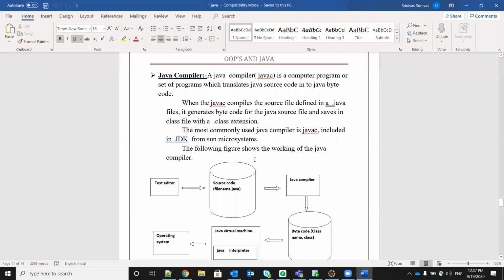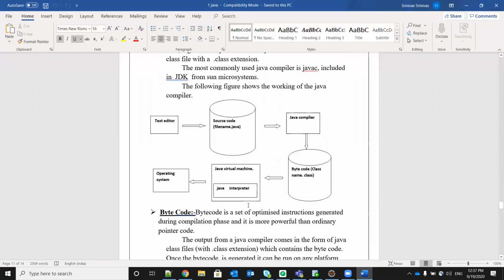The following figure shows the working of the Java compiler. By seeing this diagram, we can understand how it is getting generated and how it is compiling. See, text editor. Text editor means we will write the program and save it as filename .java, for example demo.java or Hello.java.